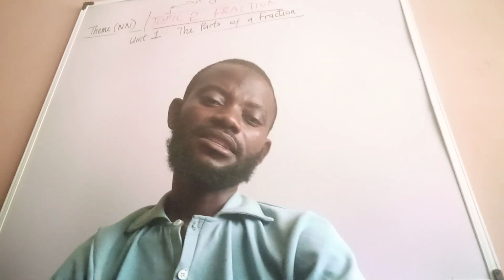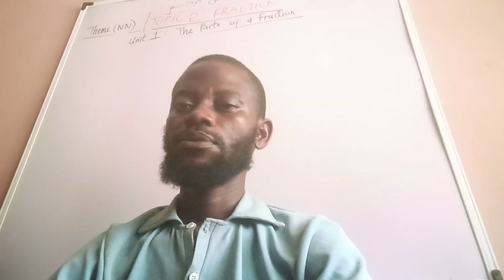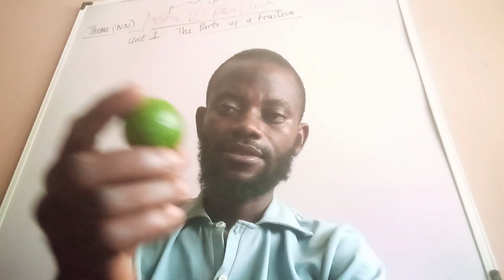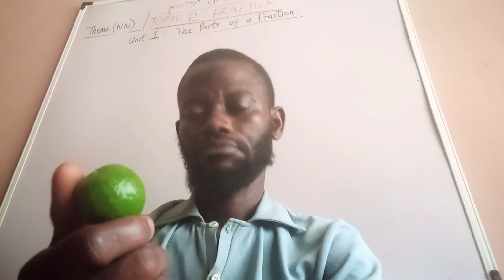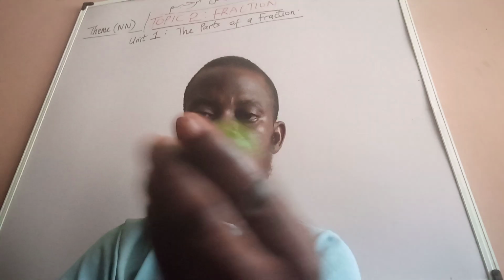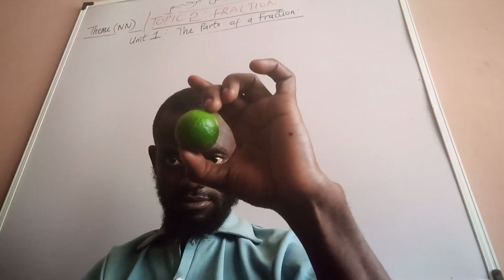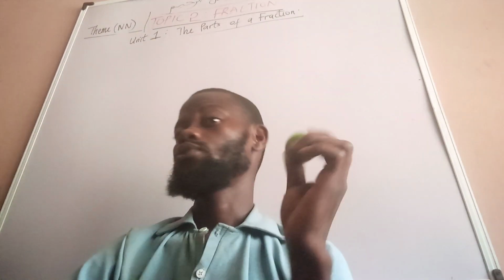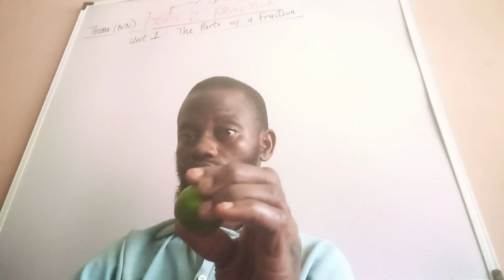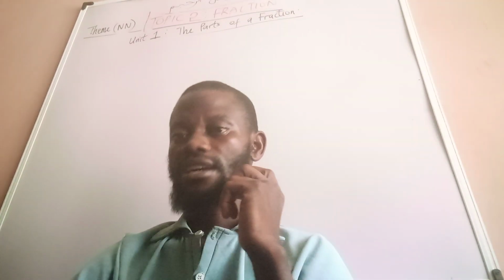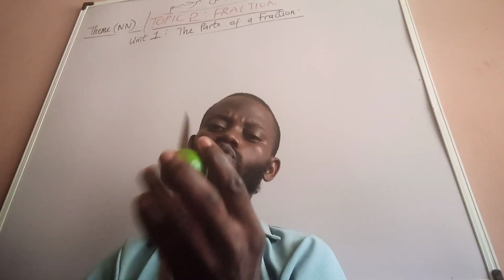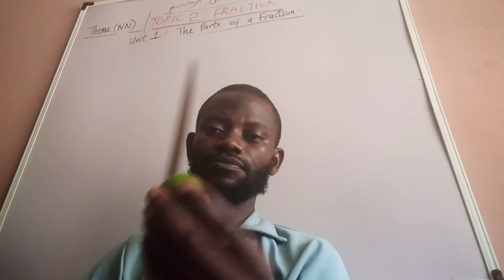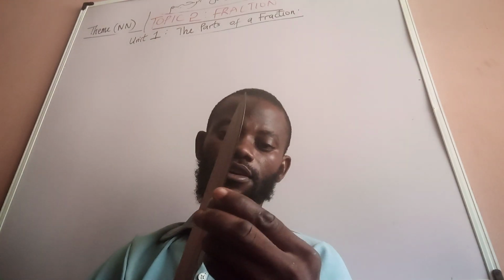Now, I'll give an instance with some items with me. Now, what do you call this? In Yoruba, we call it orombo. English call it lemon. Now, this lemon is a whole lemon. Now, let's say I want to cut it into a fraction of 2. So, that makes it half. Remember, half is 1 over 2, 1 out of 2. Now, let me just cut it into 2 equal parts. I'm cutting, alright? Bismillah.